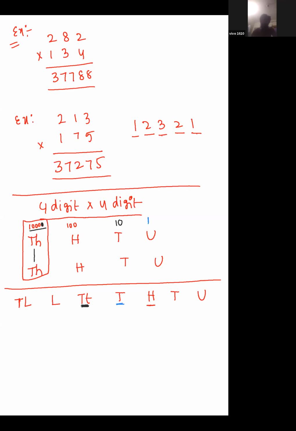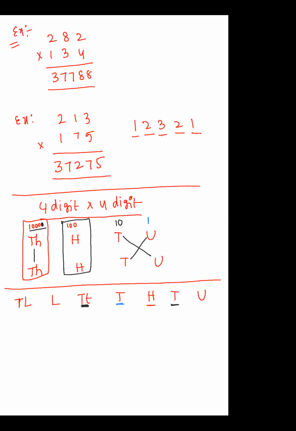Now see, I want only the 10's place. So 10 into 1, 10 into 1. I don't want 100. If you take the 100 combination, it is more than the 10, so it is not possible here. That's why 10 into 1, 10 into 1, only this combination I am taking. For the unit place digit, I want to take the ones place. So you can observe now.